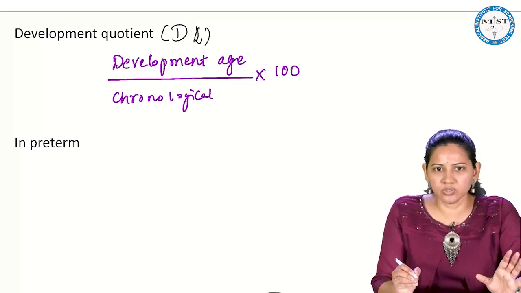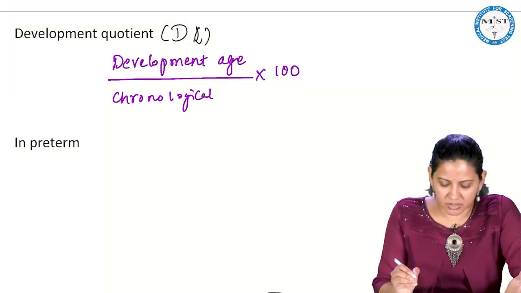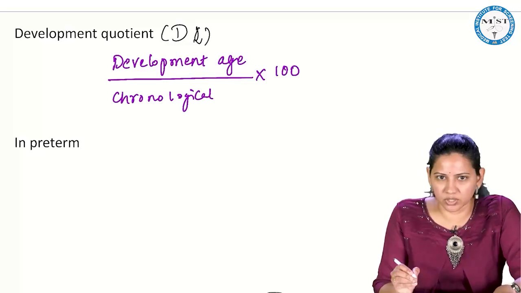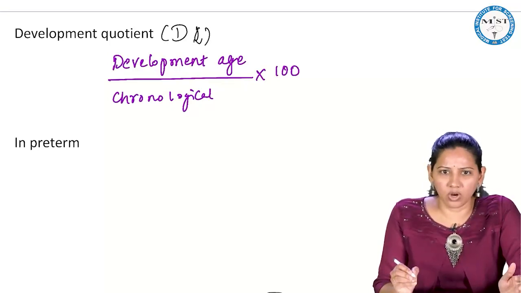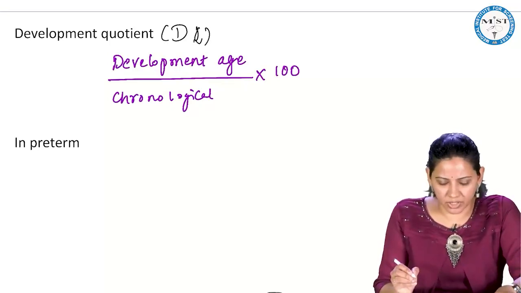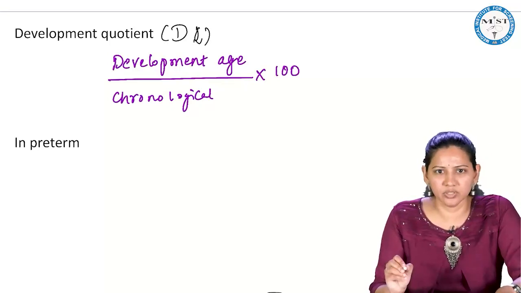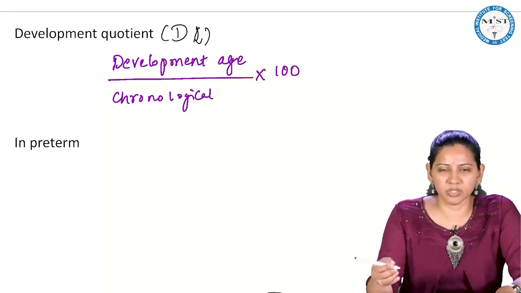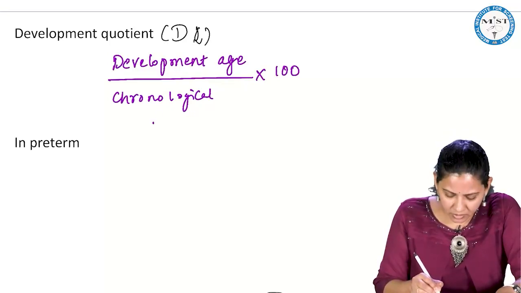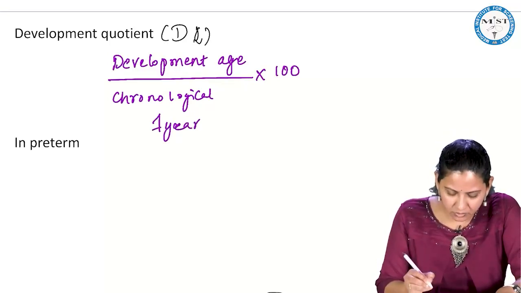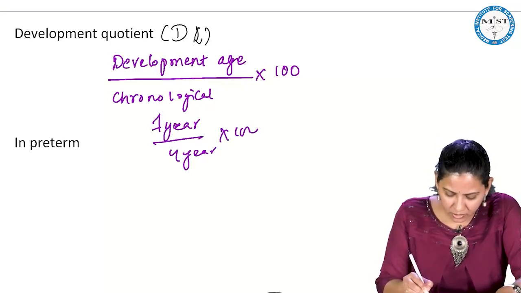How do you assess the development age? We already know the normal aspects of development. Let's say a child is 4 years old as per chronological age, but is able to only walk with support. That is around the age of 1 year. So the development age is 1 year, but chronological age is 4 years, into 100.